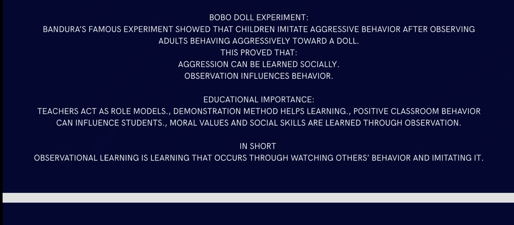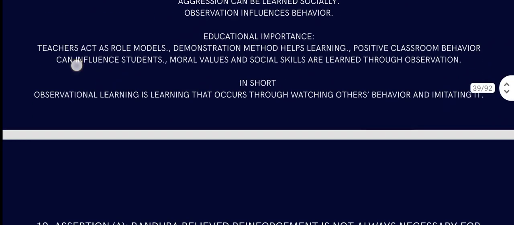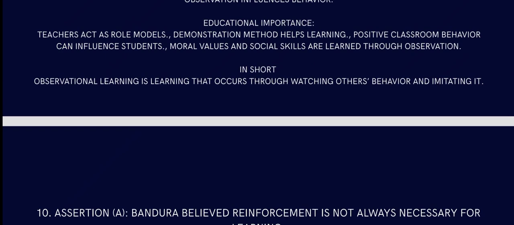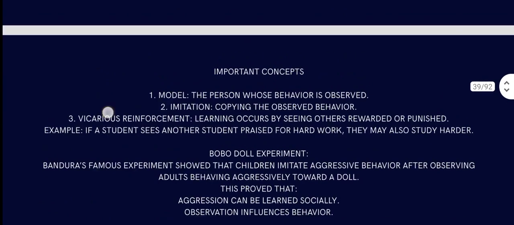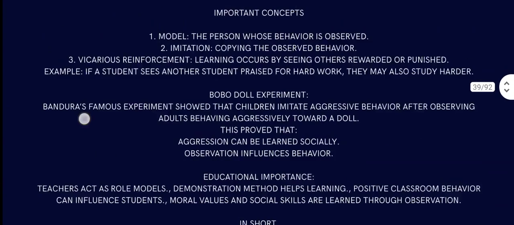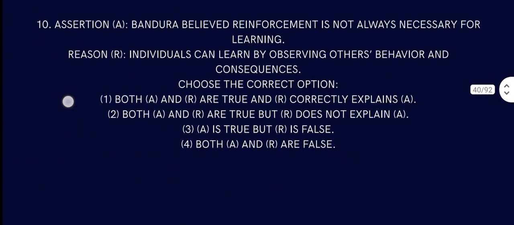Educational importance: a teacher can act as a role model. The demonstration method helps learning. Positive classroom behavior can influence students. Moral values and social skills are learned through observation. Yes, in short, observational learning is learning that occurs through watching others' behavior and imitating it. So Albert Bandura's whole thing was the Bobo doll experiment and observational learning. So remember that, it will come in your exam.